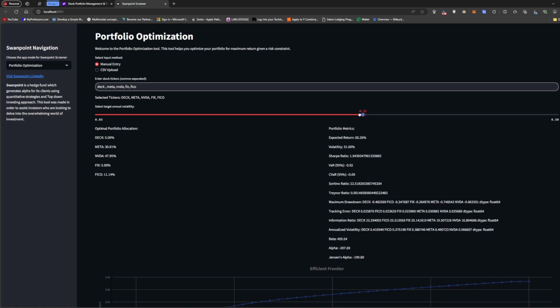Let me try to increase it. So now my Sharpe ratio is 1.9. Let me see what happens here. 1.9, 1.9. I actually get a better Sharpe ratio at 31. So this is my value at risk, really happy. Trust me guys, this is actually a really, really good value at risk.